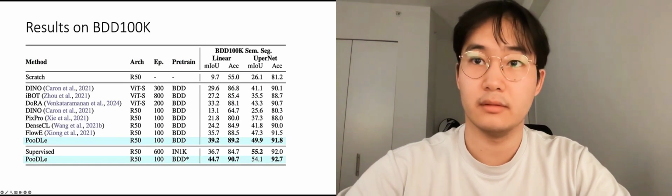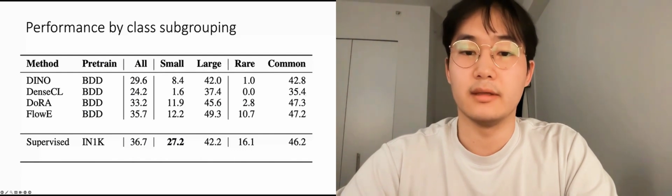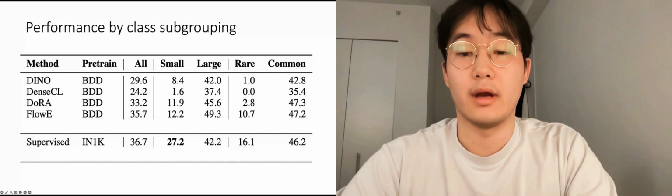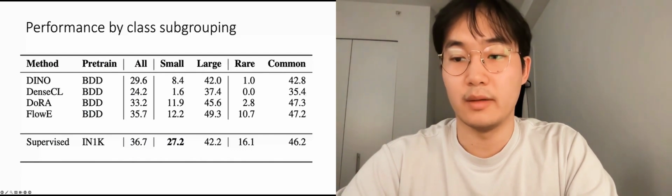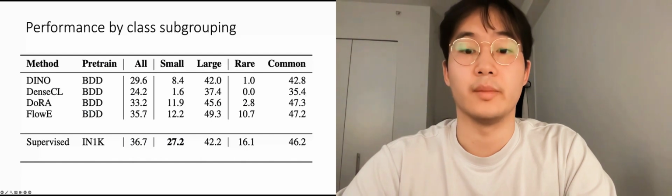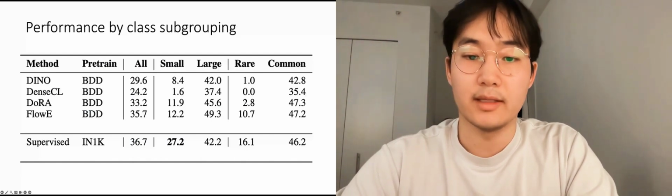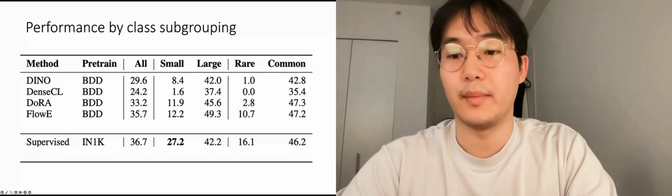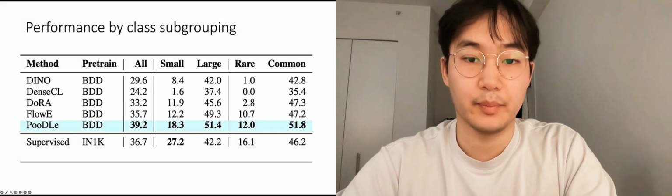We also set up an experiment separating PooDLe 100K classes and subcategorize them into small and large, rare, and common groups. We find that the ImageNet trained models perform well on small objects due to the iconic size normalization and the rare objects due to class balancing, whereas the dense methods like FlowE perform much better on the large classes that occupy more space in the training data.